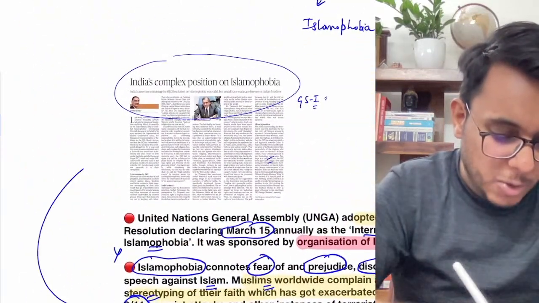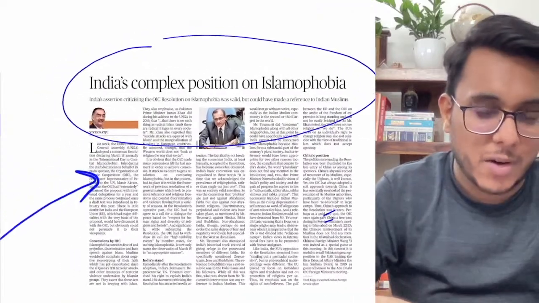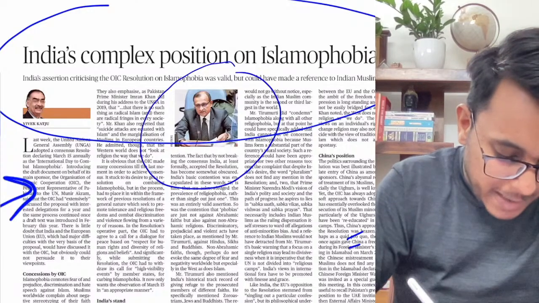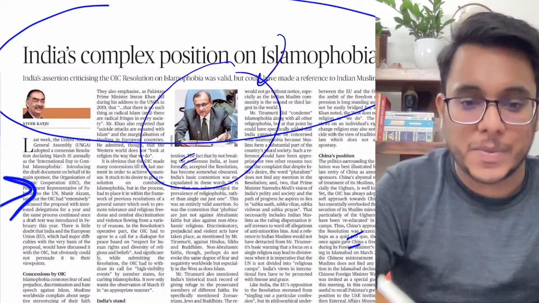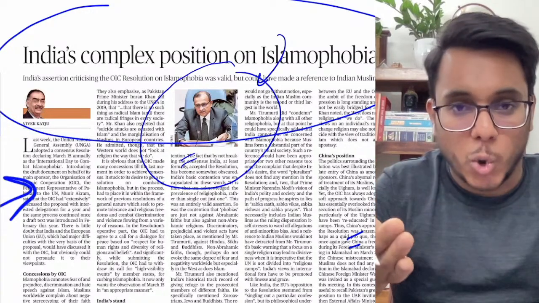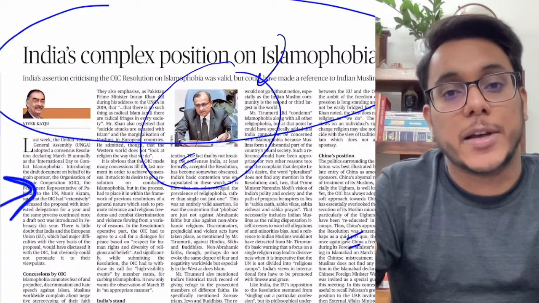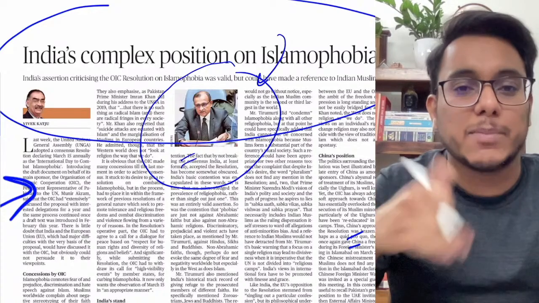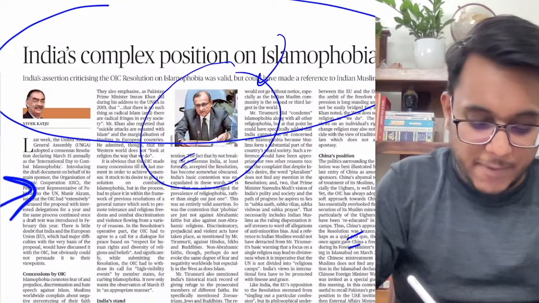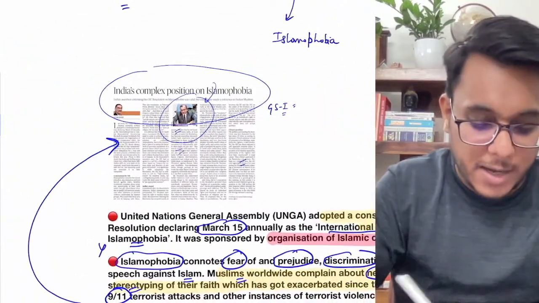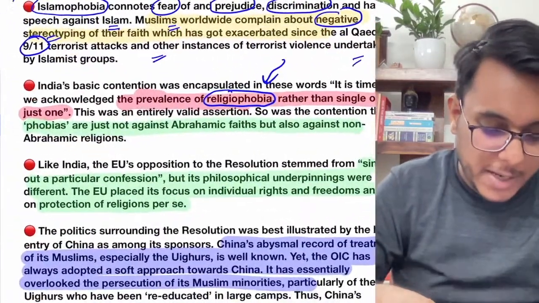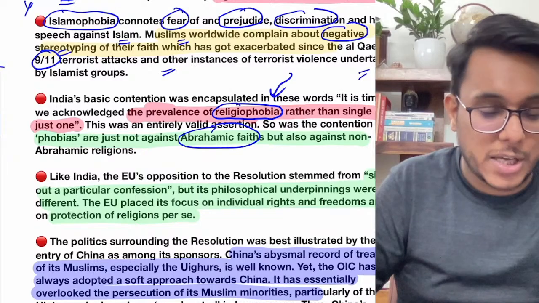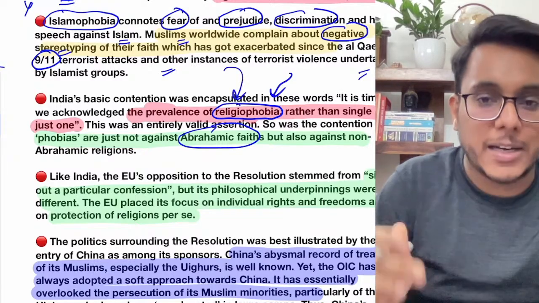Now understand that this particular article is a little bit critically analyzing the statement which was made by the Indian envoy at the UNGA. The article is saying that there was no reference to what we have done for the protection of Indian Muslims. We have one of the largest communities of Muslims living in India, but India did not talk about that. This is a critical evaluation of the statement that has been made. However, it is not important for our examination, so we'll not go into that particular point. So India had said that not just the Abrahamic faiths, but other religions are also seeing negative stereotyping. So we need to adopt a word, religiophobia.